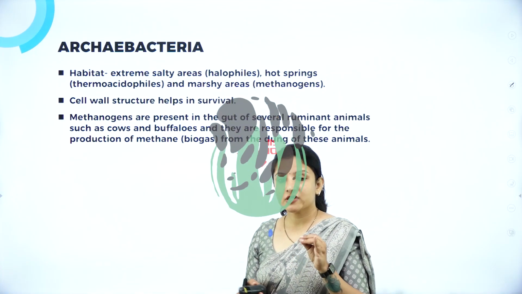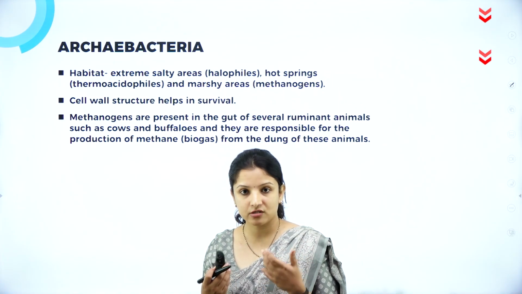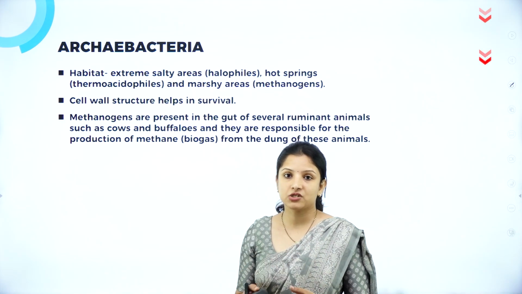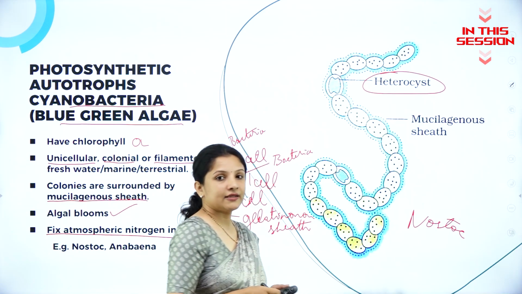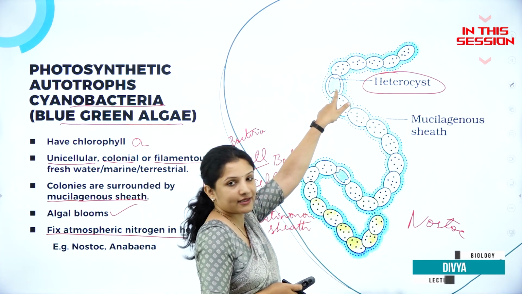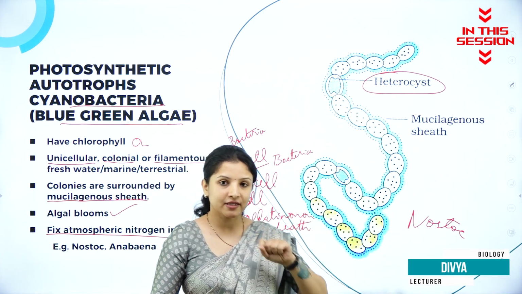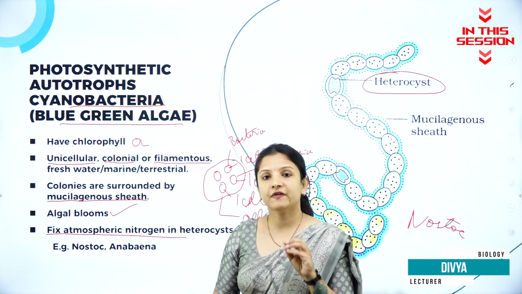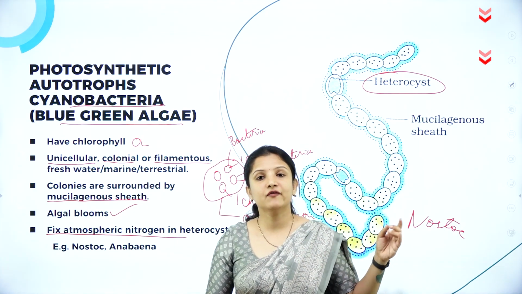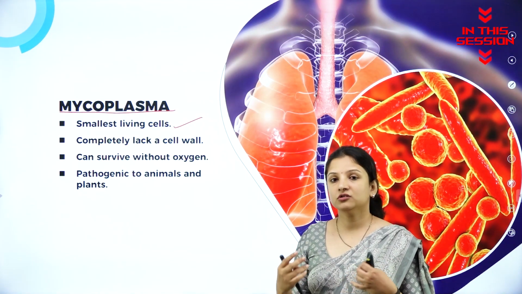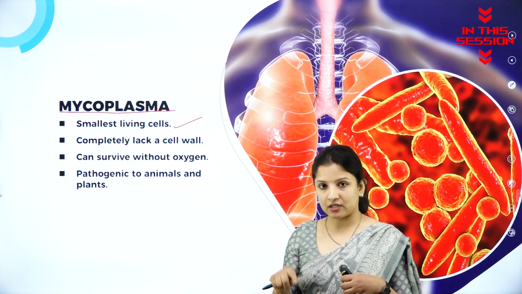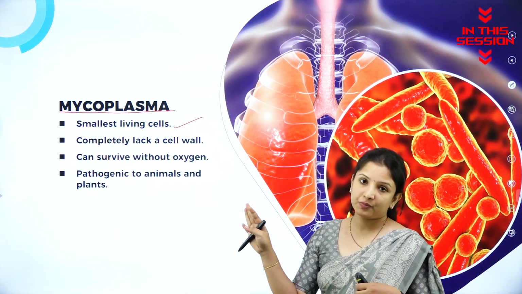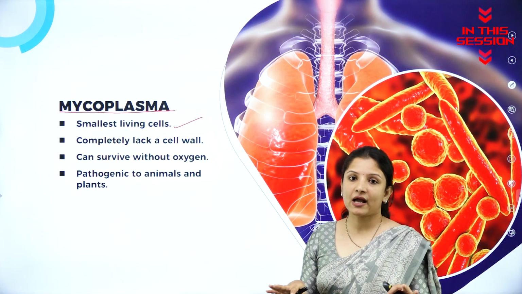Those bacteria which live in extreme environmental conditions or adverse conditions are called Archaebacteria. Example, Nostoc. They have specialized cells called heterocysts, and it is this heterocyst that helps in fixing atmospheric nitrogen, and therefore they are very useful for plants. Why have they been placed separately? Because bacteria do have a cell wall made up of polysaccharides and amino acids, but these mycoplasma completely don't have a cell wall.